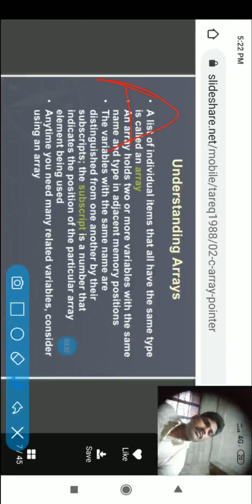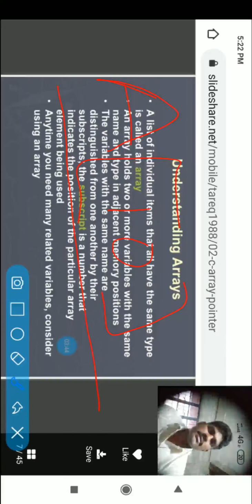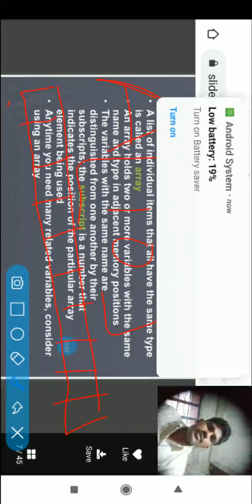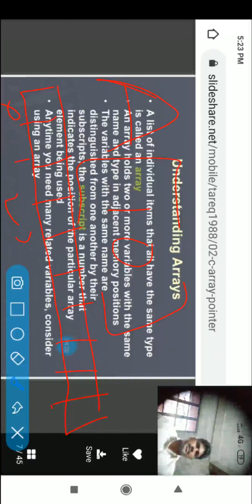A is the name of the array and the size of the array is 10. Now, how does this structure form in memory? It's a linear structure like this: 0th position, 1st position, 2nd position, 3rd position, and so on.